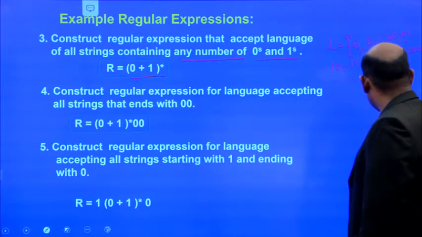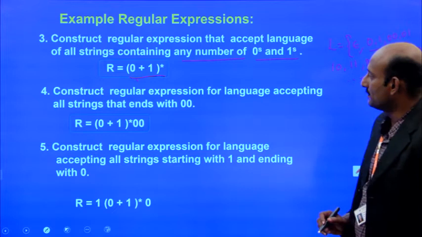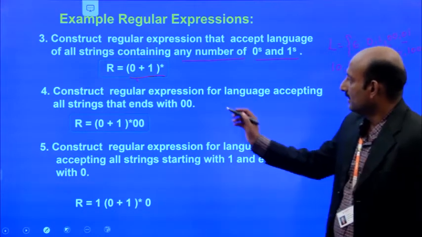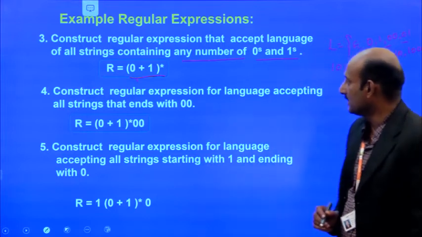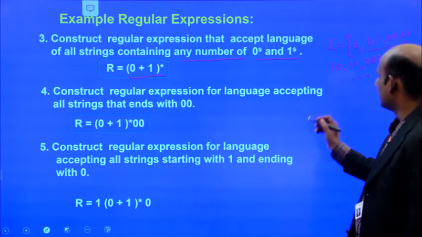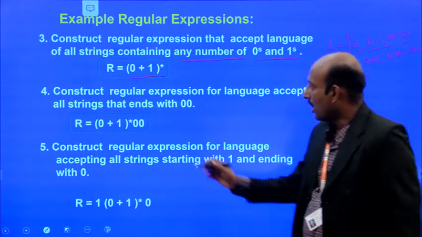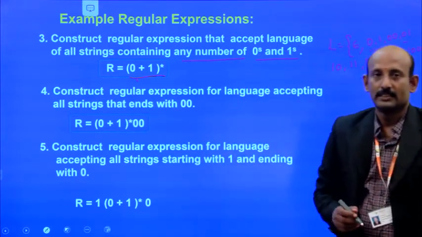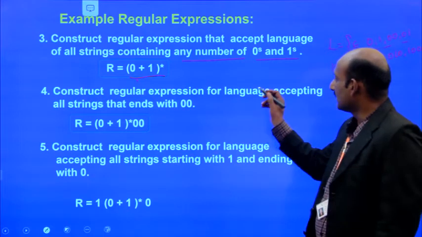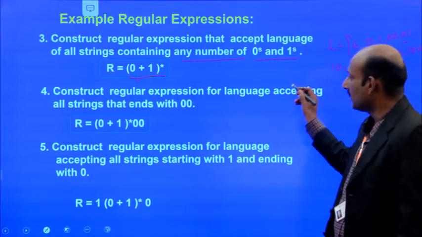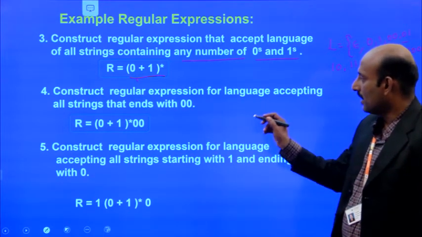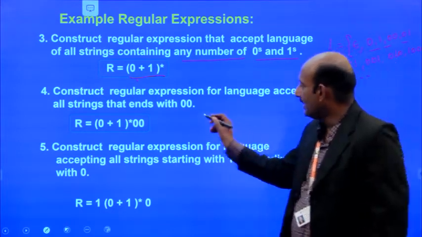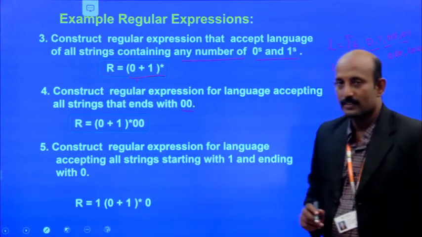Similarly, we can take the fourth one. The fourth example: construct the regular expression for a language accepting all strings that end with 00. So the language accepts strings of zeros and ones that end with 00.